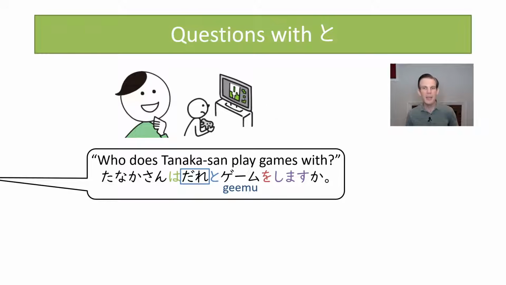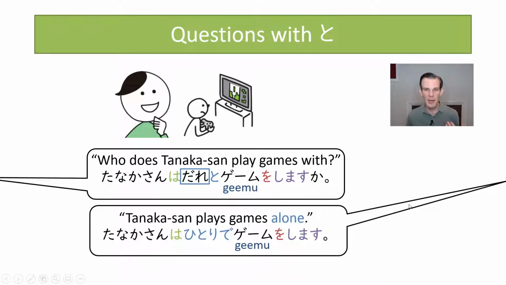Or let's say he plays alone. This is another new vocabulary word from this lesson, but we don't use to in this case because nobody is accompanying anybody. This would be Tanaka-san wa hitori de game wo shimasu. So this hitori de is a set phrase meaning alone, and you'll recognize the hitori as one person. So it's related to that idea of one person meaning alone. Tanaka-san wa hitori de game wo shimasu.